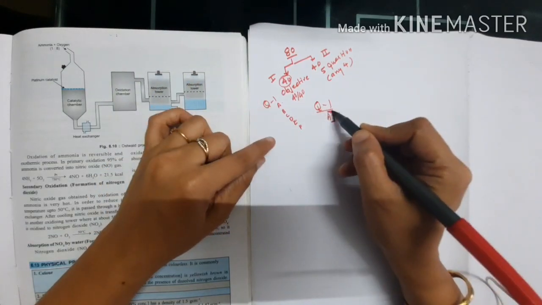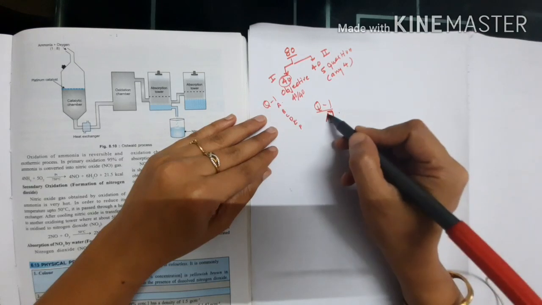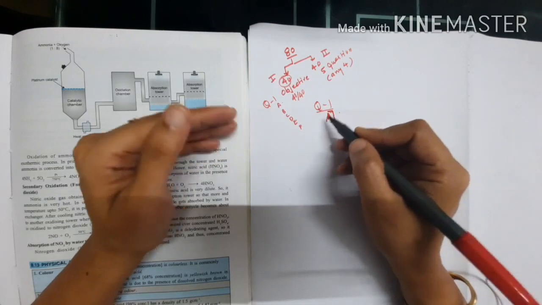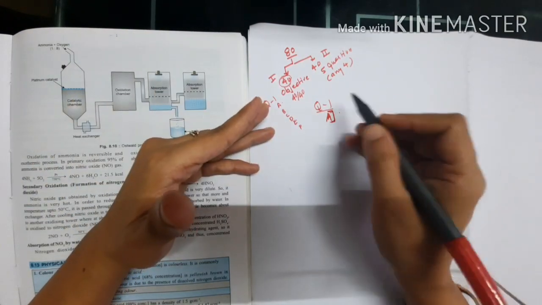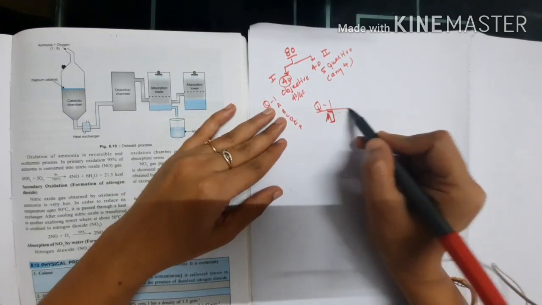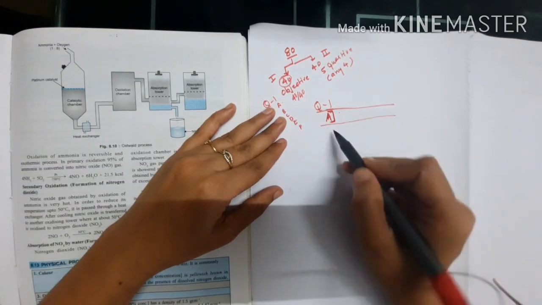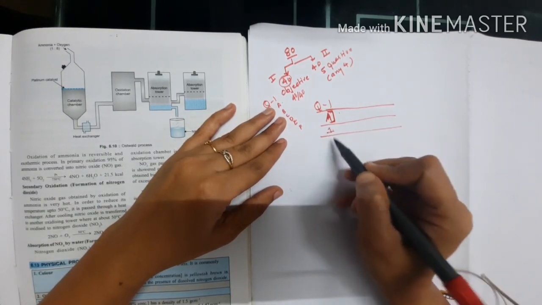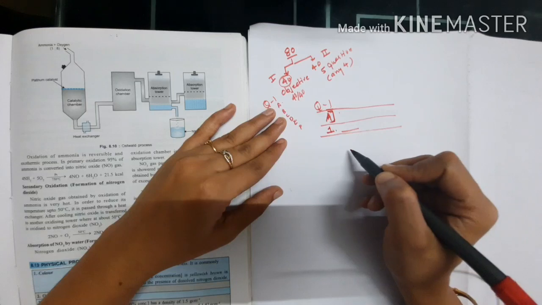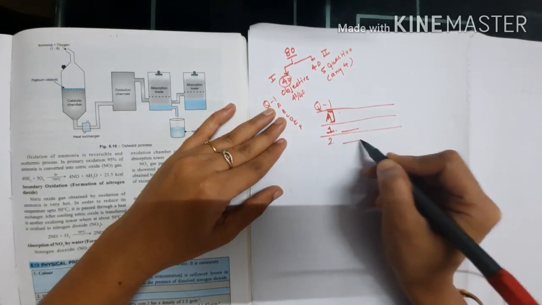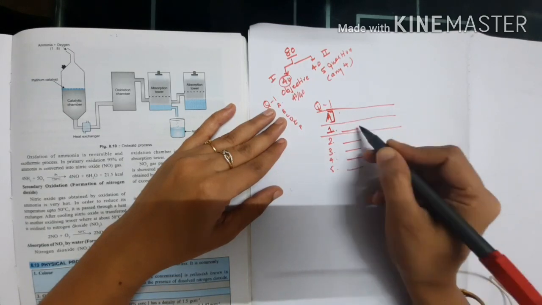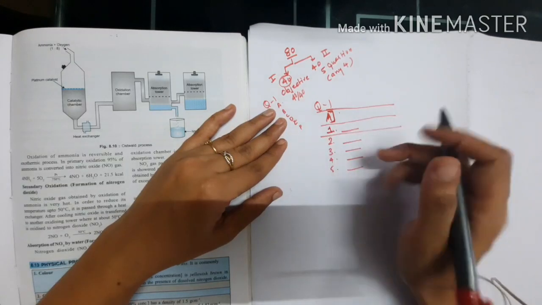So for question number 1 A, suppose fill-ups are given, just write A, because the examiner who is correcting your paper knows the A part is fill-ups, so no need to write all these things. Don't waste time writing all the fill-ups. Now A is given. On the first line you write this, on the second line you write this, and on the third line you start your answer. Suppose the first answer you want to give, you write the first answer here, and the second one like this, then third, fourth, fifth if there are any. Write only the answer, no need to write the full statement in fill-ups.